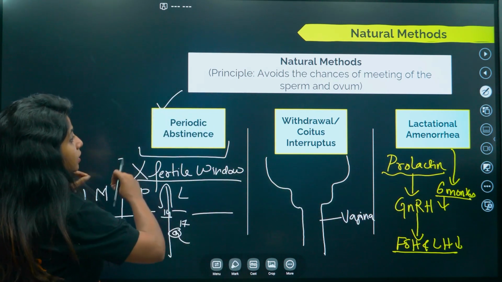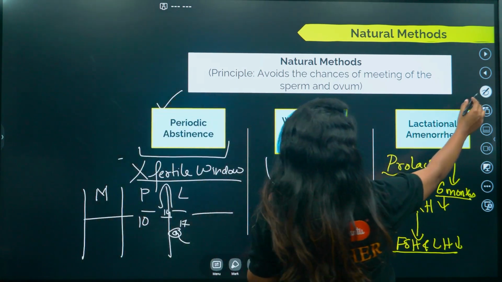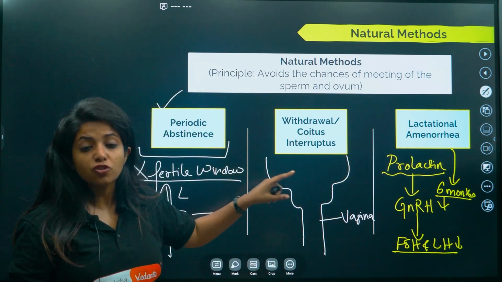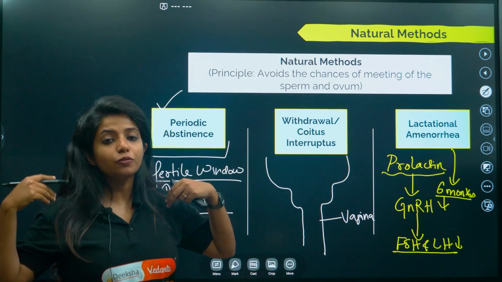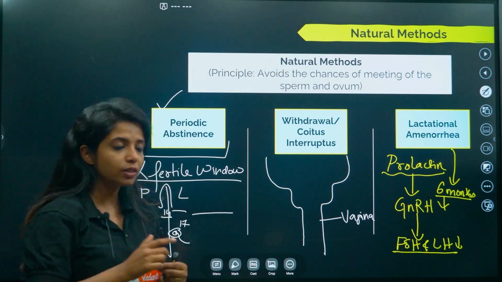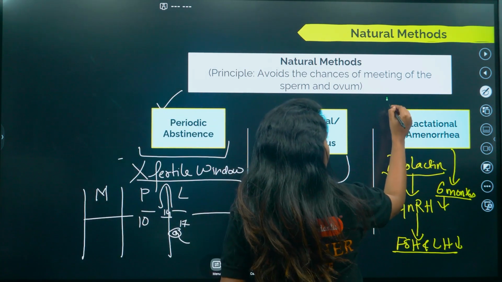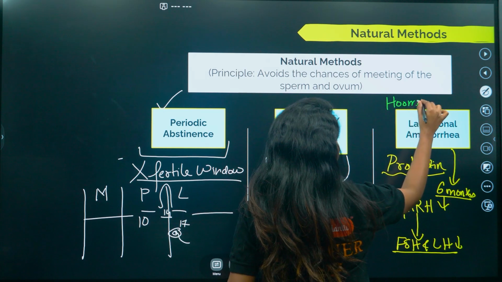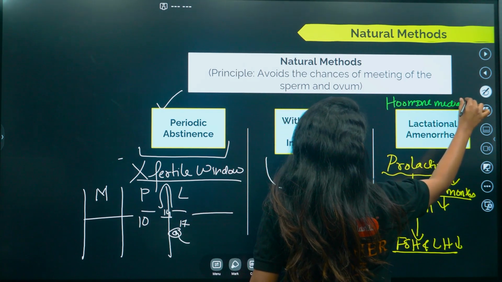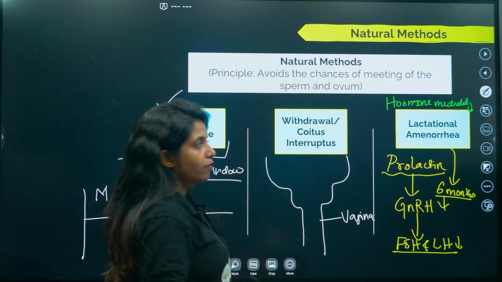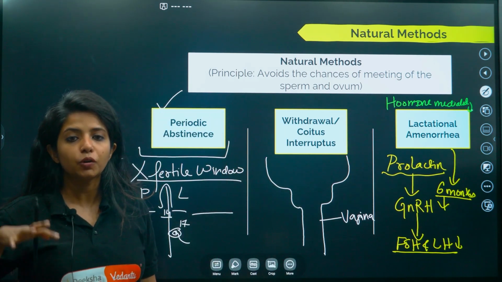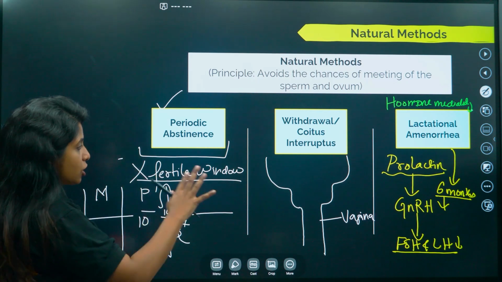In all these methods, over here there is usage of hormone, but this hormone has not been injected from an outside source. Our body itself is producing it, and that hormone is known as prolactin. So I can write it is hormone mediated. Why am I telling you? Because you have to remember it, questions have come. It is hormone mediated, meaning hormones are involved in this particular process. And as I said, it's a natural method.